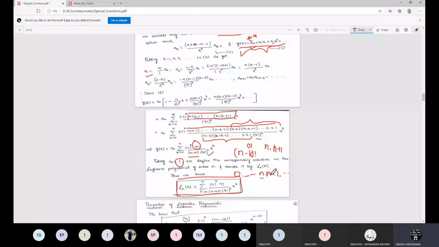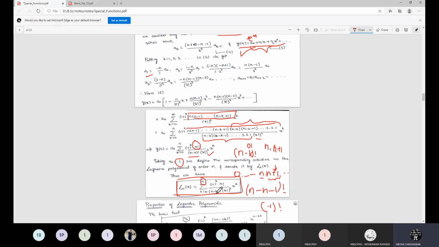Up to n it will be okay, but as soon as you go beyond n, what will n minus k factorial become? Let us choose k is equal to n plus 1. Then n gets cancelled, and this is minus 1 factorial, and minus 1 factorial is not defined. That's why the series will be terminating at n.